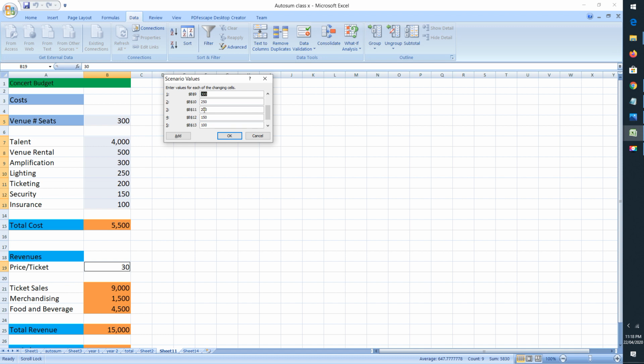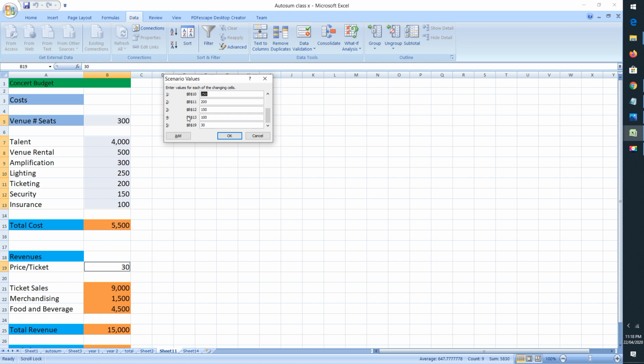So cell number B11, 200, that is ticketing cost is 200, then security cost is 150, then insurance is 100, and the last one is the total seats, price per ticket. Price per ticket is 30, so it is displayed 30 here.